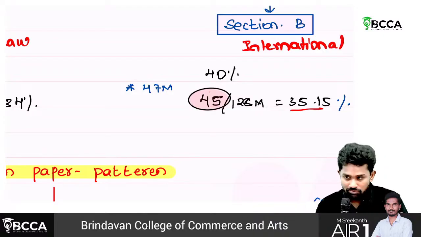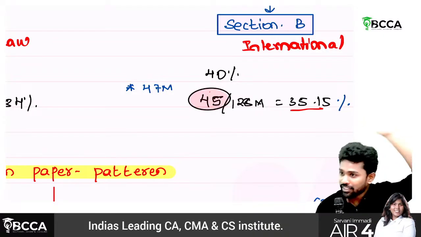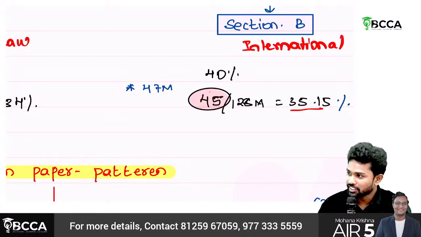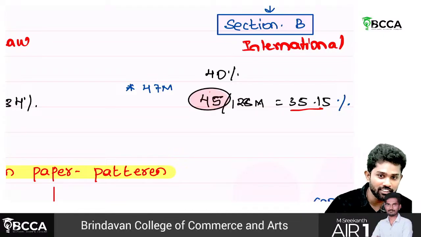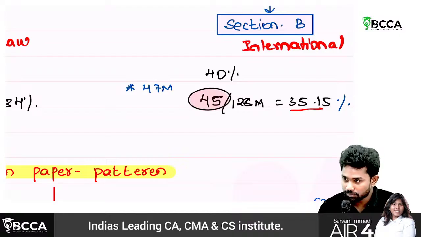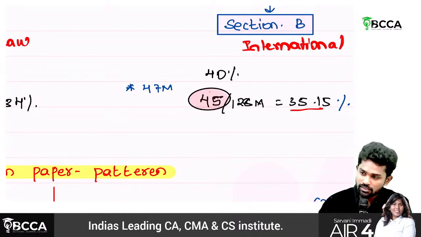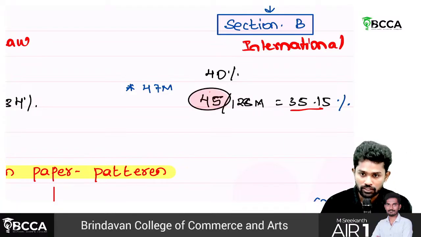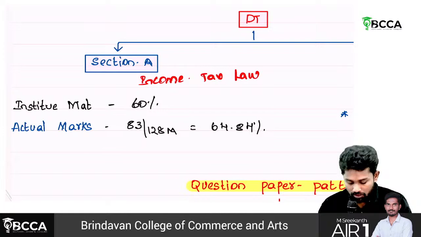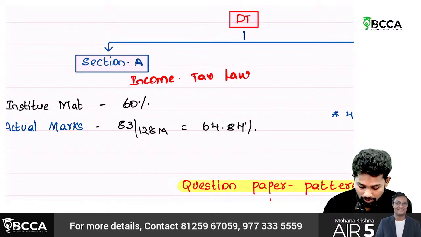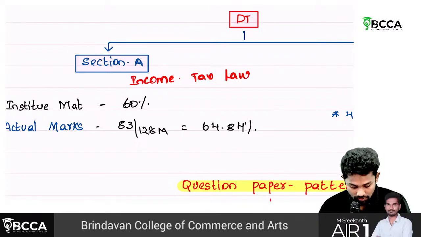Many of you are having a question, sir, that we cannot learn the inter-level syllabus and all now. Tell some kind of shortcut where we could clear the final level without learning all those things. Then the focus is only on international taxation. Yes, some basics are needed there also, but completely at final level only this is going to come. Now coming to the other income tax, sir, the weightage is how much? 60%, but the marks are like 83 marks coming from income tax law. The weightage remains somewhere around 65%.